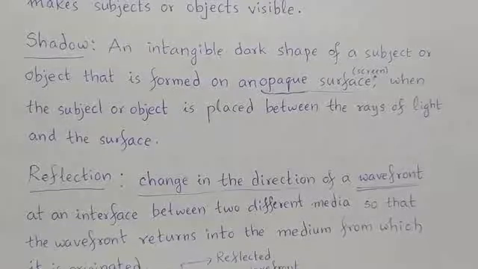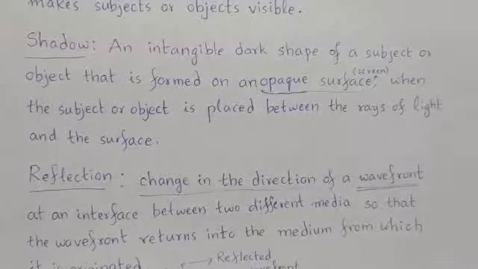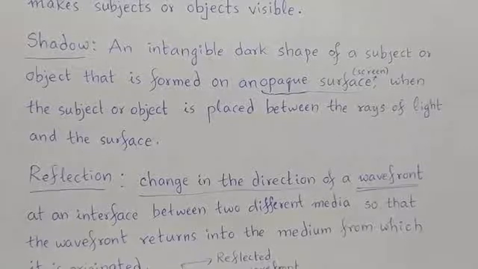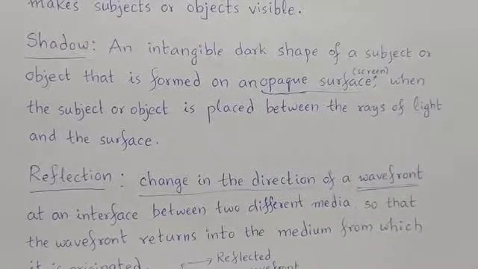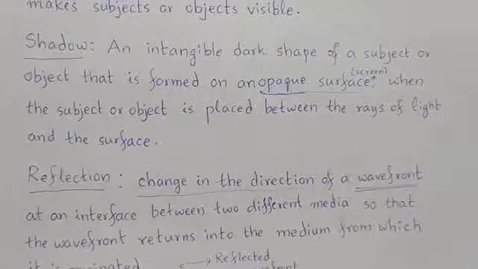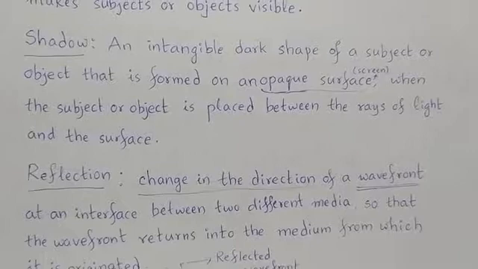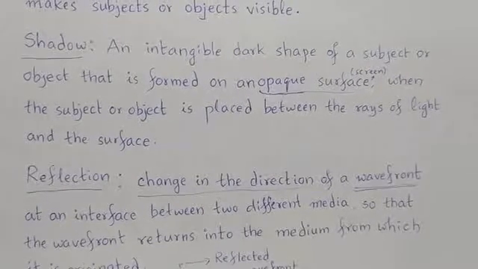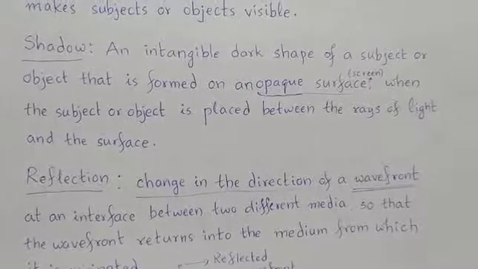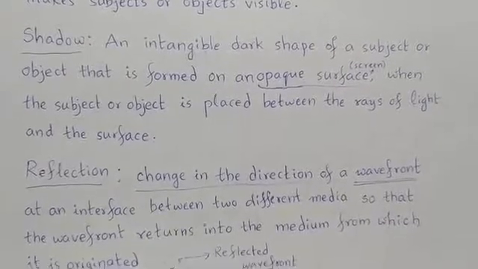So when you bring an opaque object in between the rays of light and the screen, then the shape of that opaque object will be formed on the screen or will be captured on the screen. Such a dark shape of the object is known as shadow. Details of the shadows we will discuss in the next level.